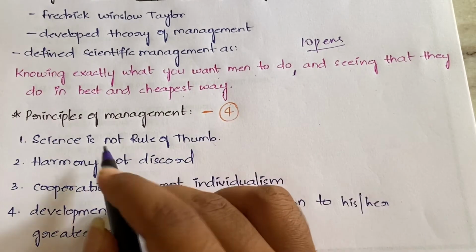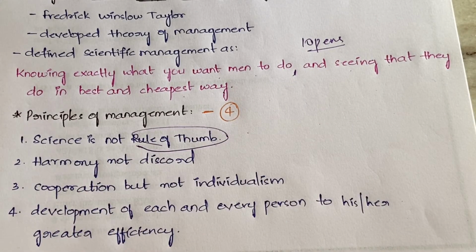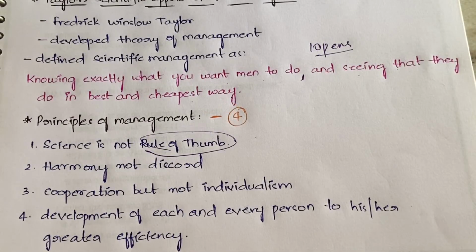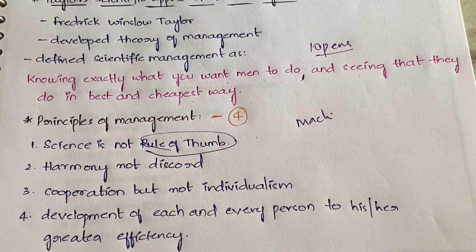First, science is not rule of thumb. First I have to tell you what rule of thumb is. In the initial days, if managers got a problem, suppose a machine is not working, they would refer to the past. If the same type of problem had happened in the past, they would look at how people overcame it, and they would just blindly follow those principles.